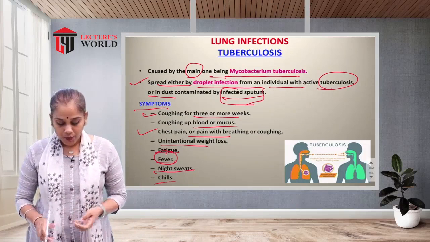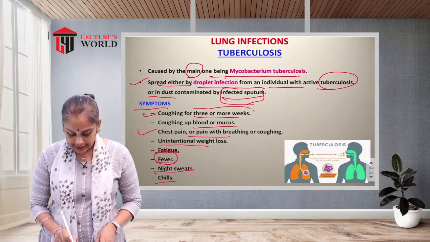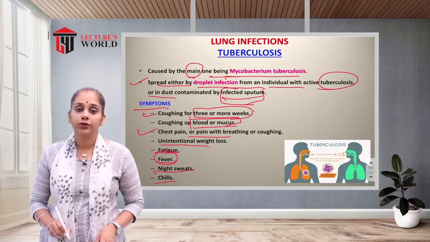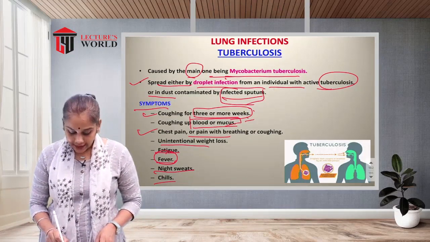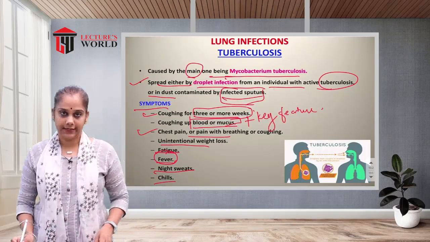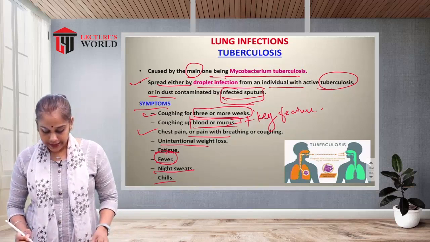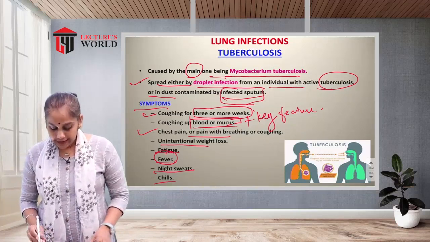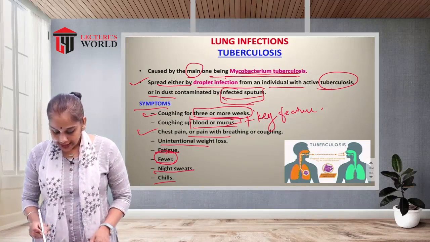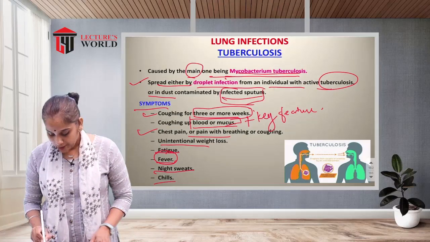Cough for more than 3 weeks, or blood or mucus in the cough, is the key feature of tuberculosis.